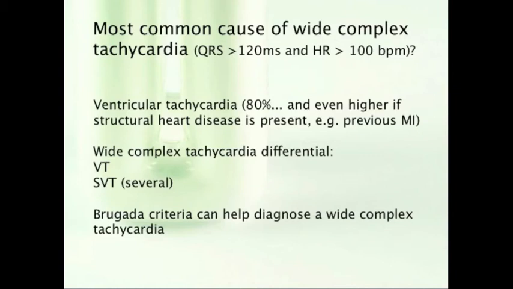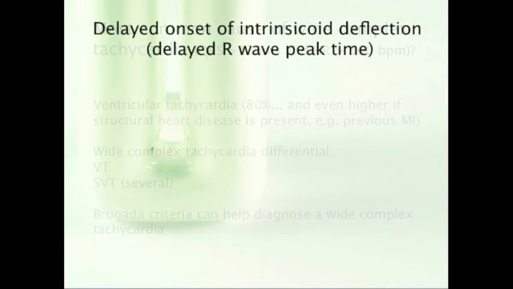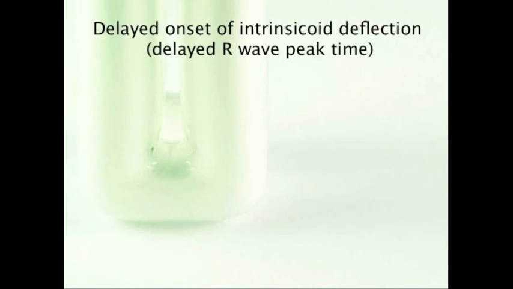Oh man, speaking of definitions, you may have heard this nonsensical phrase before. Delayed onset of intrinsicoid deflection. What does this mean? Delayed onset of intrinsicoid deflection. So first, onset of intrinsicoid deflection is defined as the time from the beginning of the R wave to the peak of the R wave. So a better name for this would be R wave peak time. But instead of seeing the phrase delayed R wave peak time, you'll probably see the phrase delayed onset of intrinsicoid deflection. So what is this?